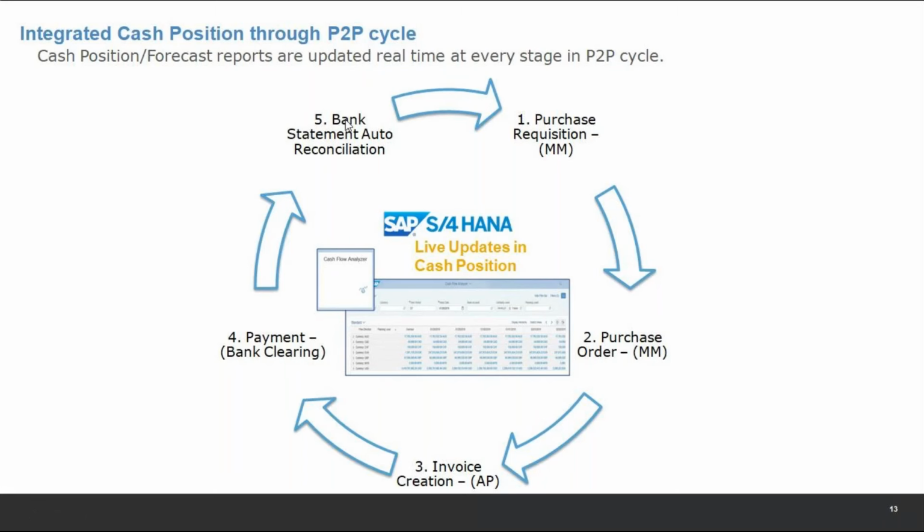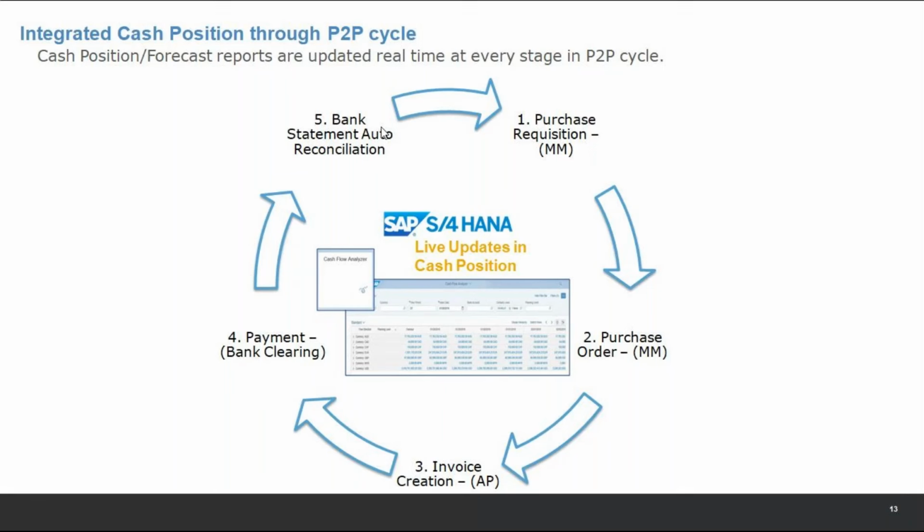Sorry. So when we actually get the bank statement, it becomes certain that this cash flow has happened. It becomes actual. All this live update happens as you move in the invoice. This is a very close integration that we do. This is an example of AP.